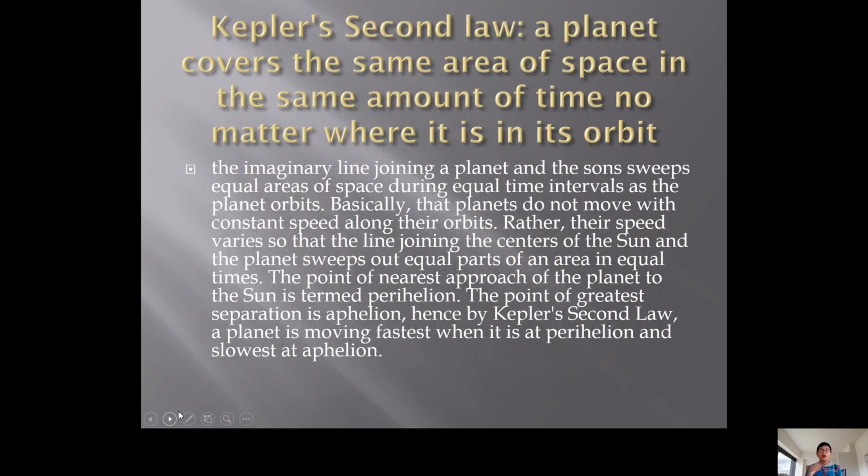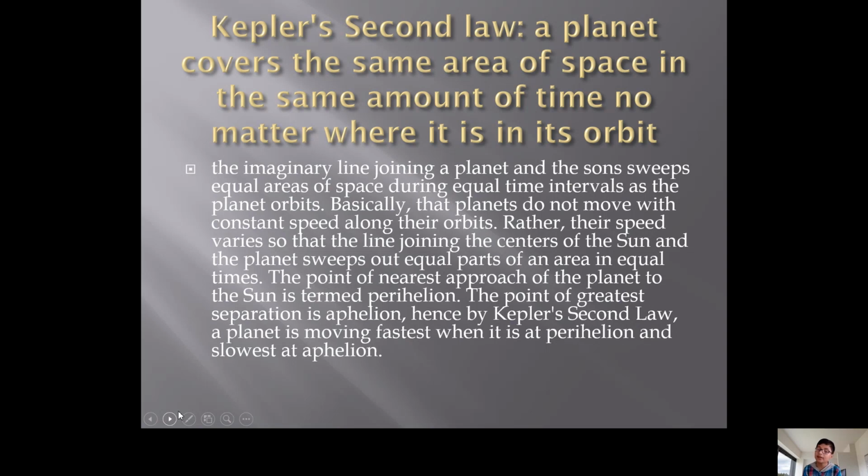Kepler's second law: a planet covers the same area of space in the same amount of time, no matter where it is in its orbit. The imaginary line joining a planet and the Sun sweeps out equal areas of space during equal time intervals as the planet orbits. Basically, the planets do not move with a constant speed along their orbits. Rather, their speed varies so that the line joining the center of the Sun and the planet sweeps out equal areas in equal times.